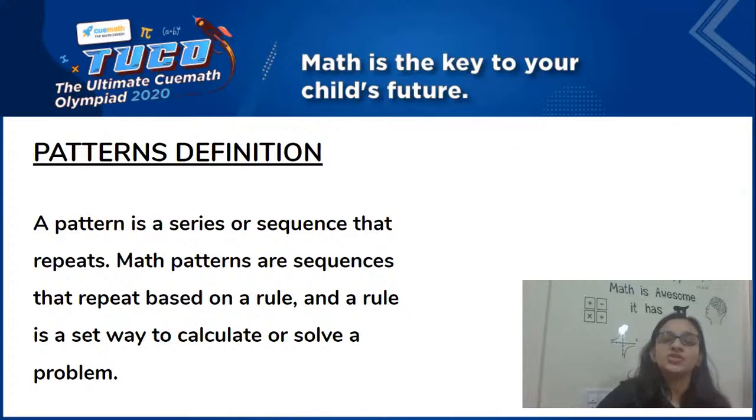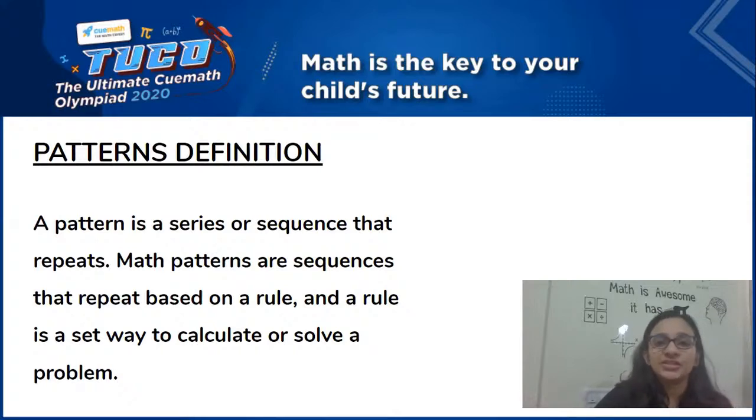So I'll repeat what I have explained about what a pattern is. A pattern in general is a series or a sequence which keeps on repeating itself in regular intervals or gaps. Now, this is in general, but when we come to maths, it is based on a particular rule or a formula based on which the numbers or the mathematical pattern keeps on repeating itself.